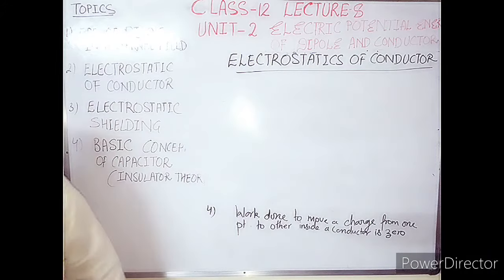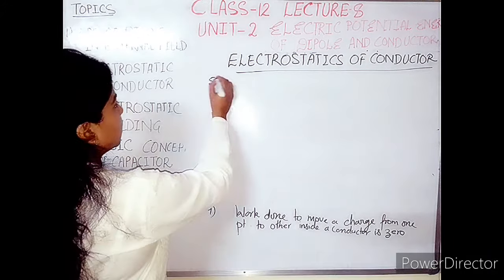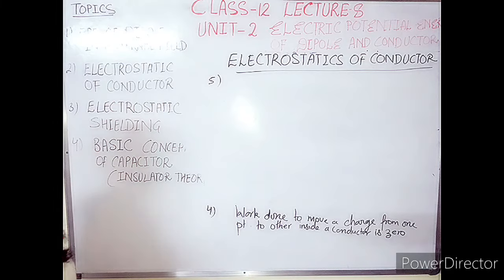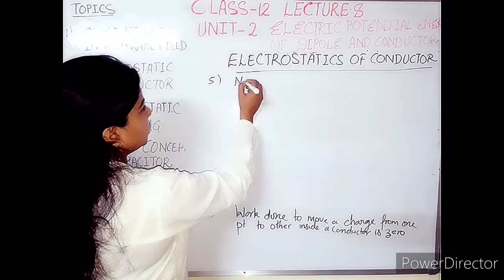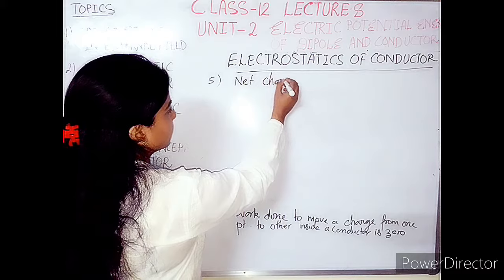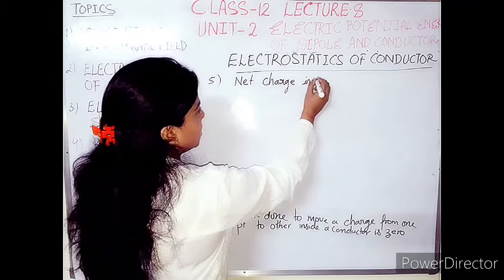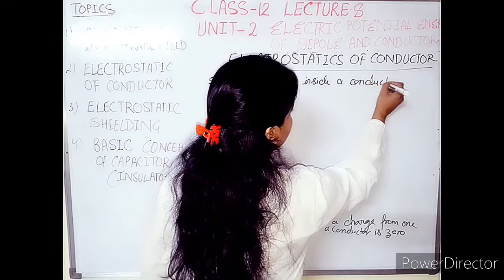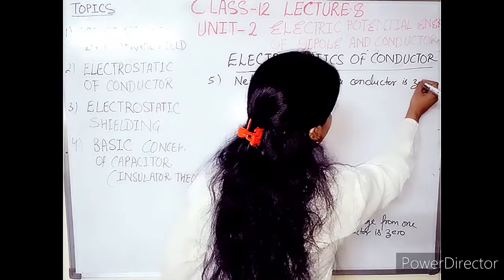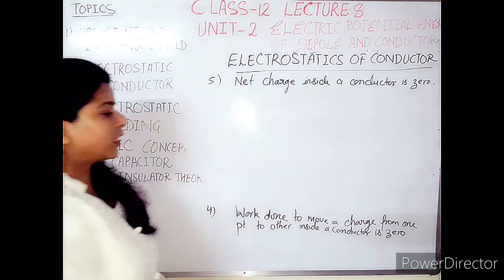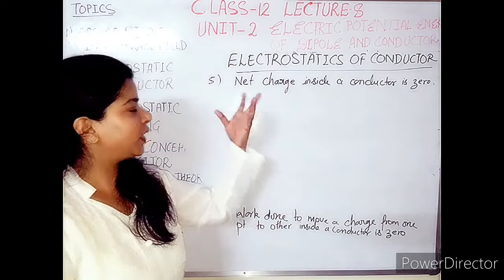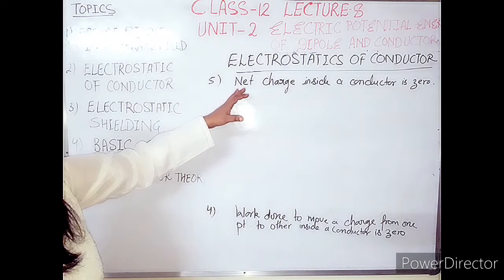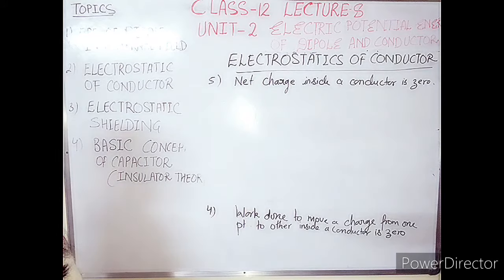Now the fifth point we can take here. Fifth point, that the net charge inside a conductor is 0. Every time you are getting only one word, 0, 0 and 0. So here the net charge inside a conductor is 0.